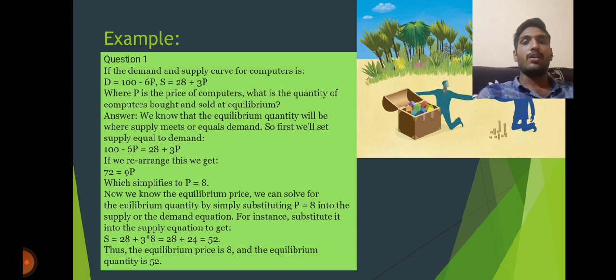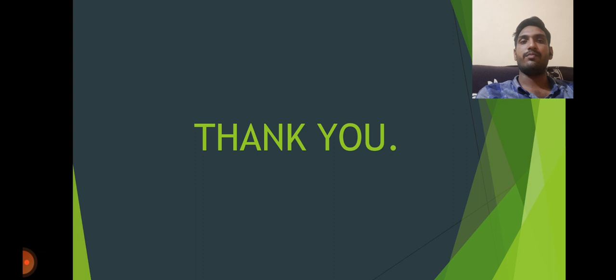The value of P we substitute into the statement of S. So S = 28 + 3 × 8. So 28 + 24 is 52. Thus the equilibrium price is 8 and the equilibrium quantity is 52. Thank you.